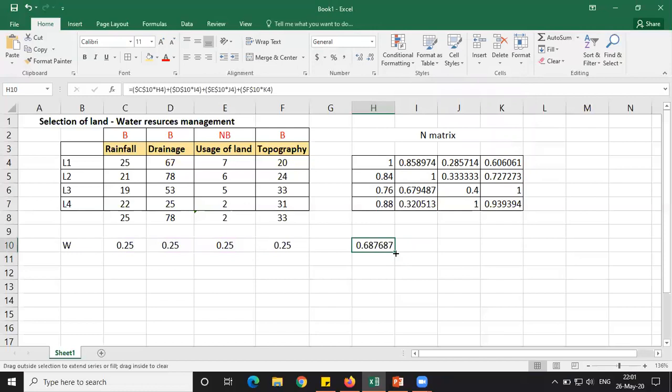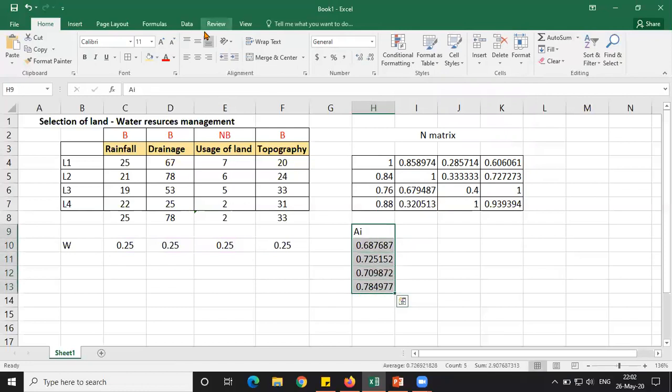Now just drag it down for the four alternatives, and this is called the AI value. So we have got AI.